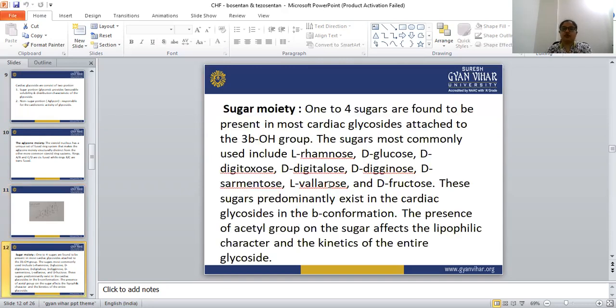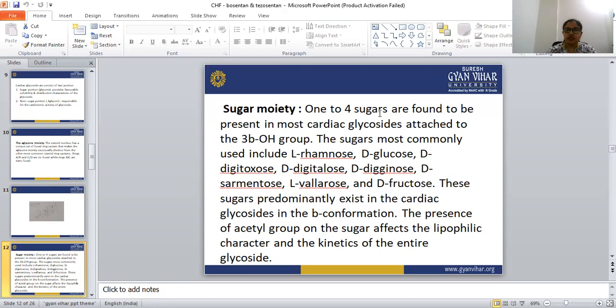One to four sugar molecules are present in most cardiac glycosides, and the sugar moiety is attached to the hydroxyl group at the third position of the aglycone portion.